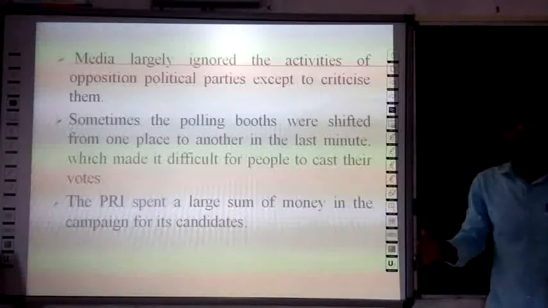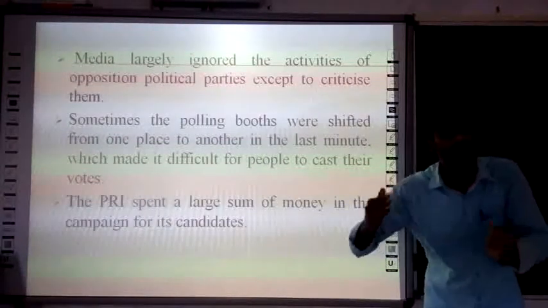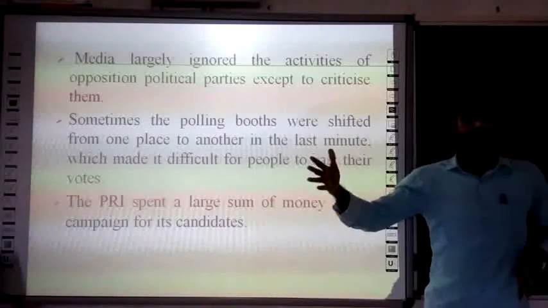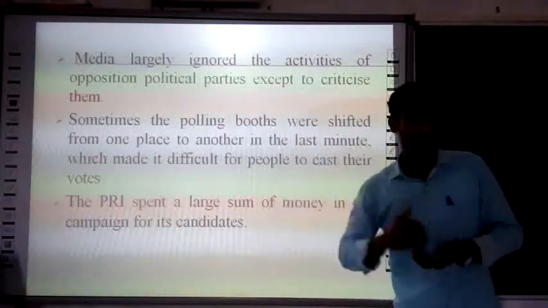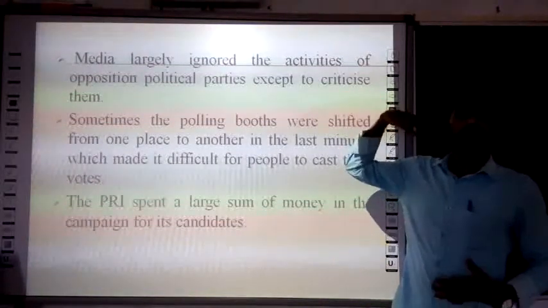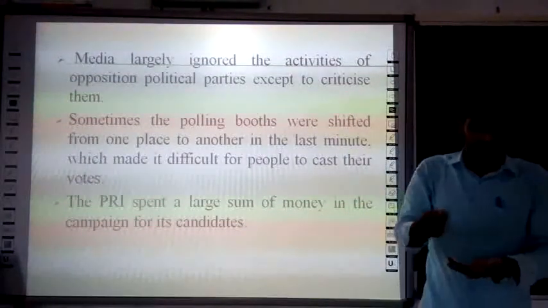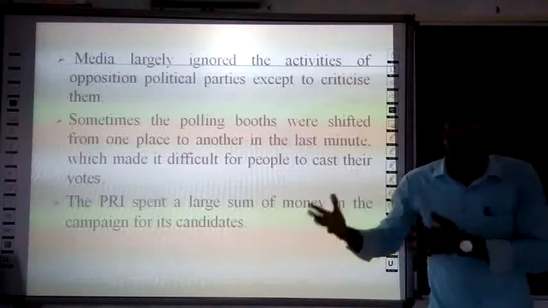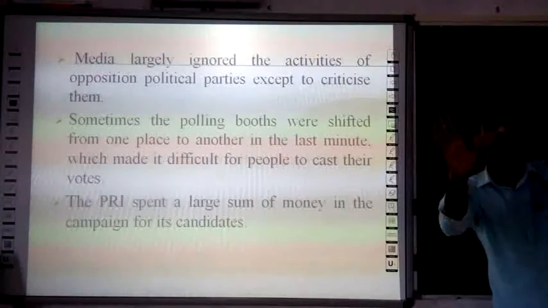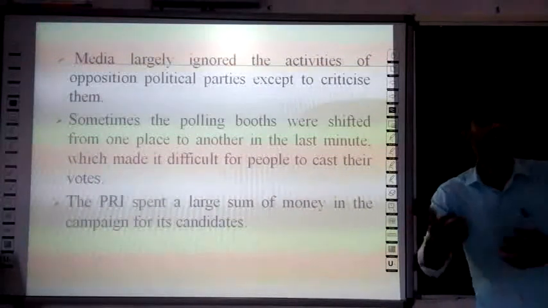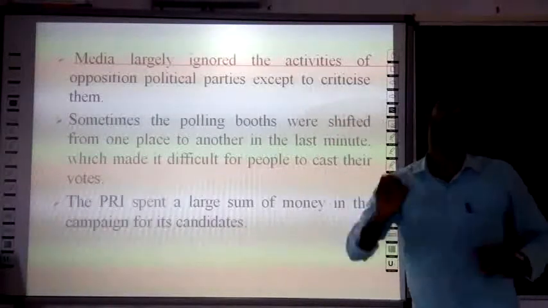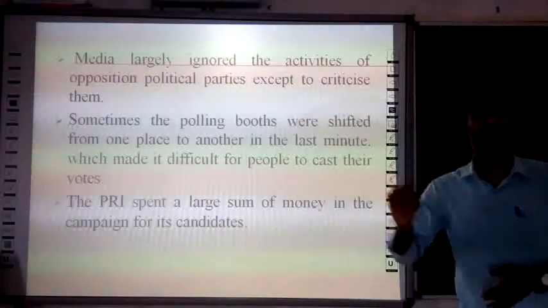Actually, in a democracy, opposition parties have an equal role in government. They are called guard dogs. They point out mistakes and raise questions against the government. But here, the media largely ignored the activities of opposition political parties. The only thing they did was criticize the opposition parties.